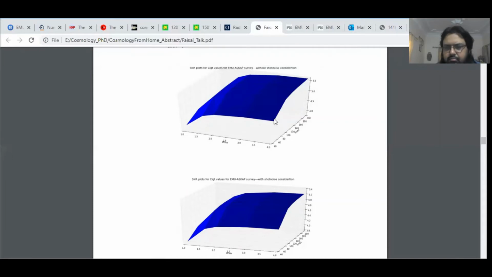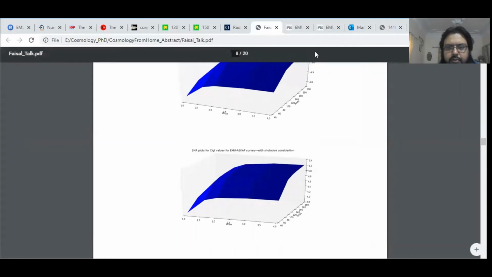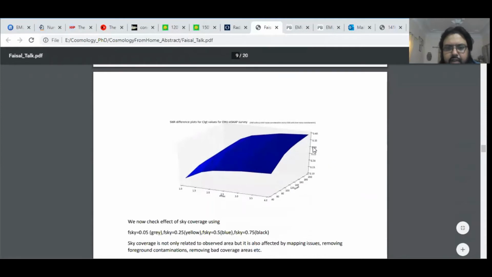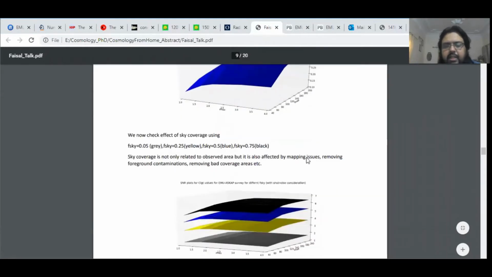So depending, of course, on actual survey redshift information, which will be a challenge, as I discussed earlier, but just in case we include that information, we can precisely get the idea of how much signal to noise ratio we have. Of course, if we consider shot noise, then we will have slightly lesser values. This is without shot noise, and this is with shot noise consideration. If we take the difference, we get this, which becomes slightly significant if we are having very precise analysis.